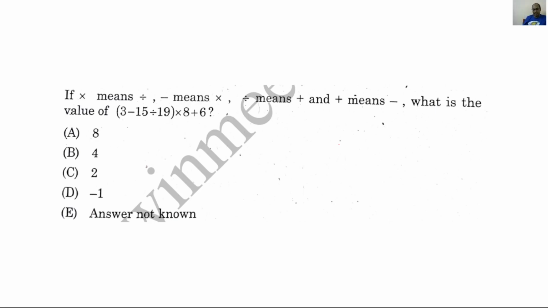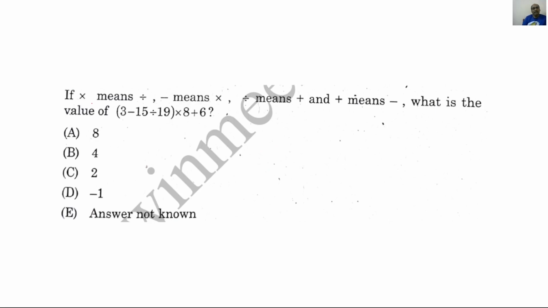Now, two questions I have already solved earlier, and let us solve these two questions again. This is actually logical reasoning and mathematics, both are involved in this particular question.